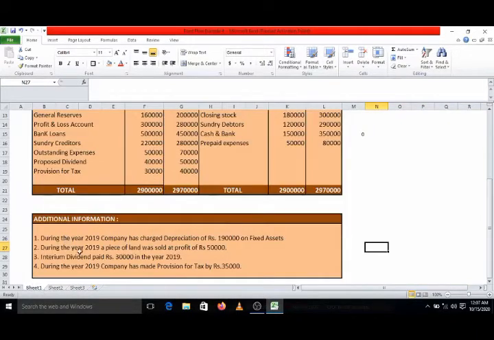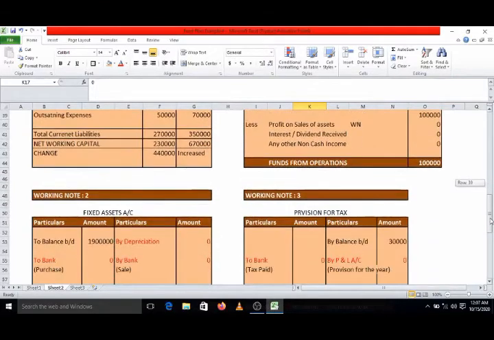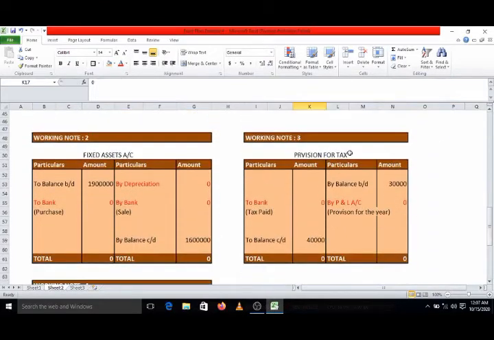Actually, we know that amount, that is, it is given that during the year the company has made provision for tax of rupees 35,000, but still it is better that first we prepare the working note so that other missing amounts we can also get. So this is working note number 3, provision for tax. I have already recorded opening balance and closing balance. This is a liability, so opening balance will appear on credit side, closing balance on debit side.